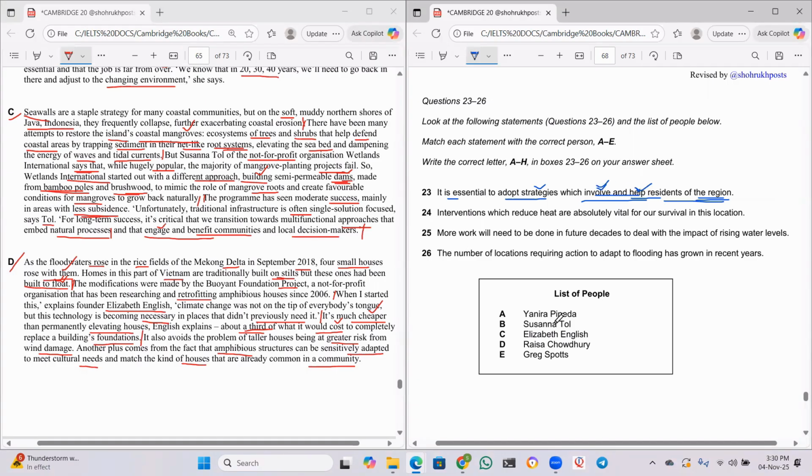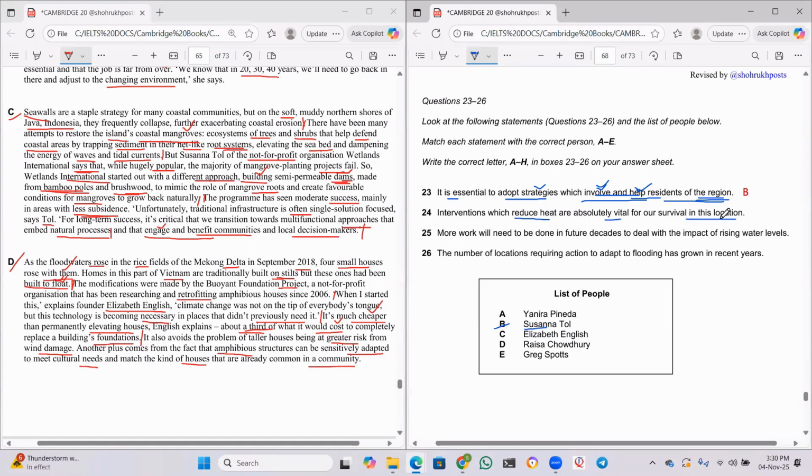Mr. Tall. Tall means Susanna. Tall is B. Yes, so B should be my answer. Okay, this is B, sir. Okay, next one. Interventions which reduce heat are absolutely vital for survival in this location.